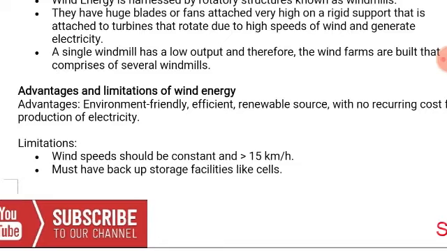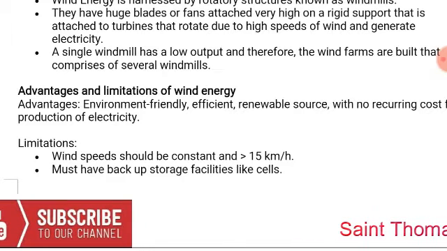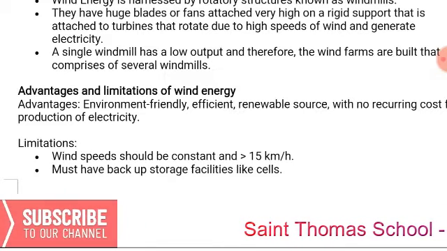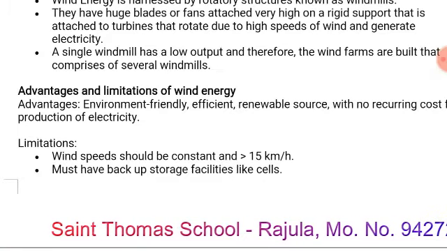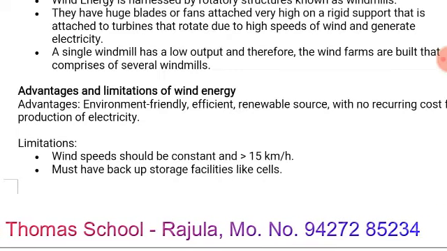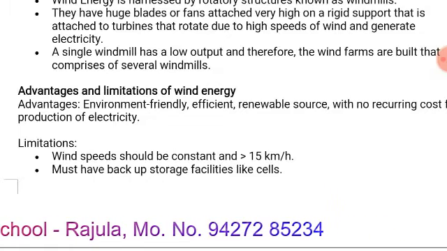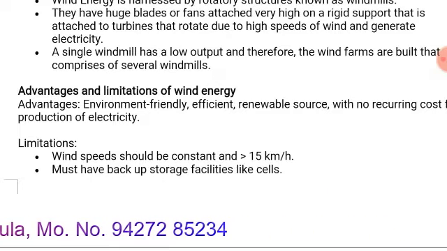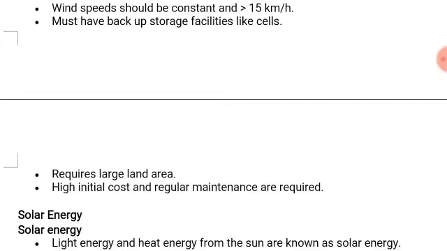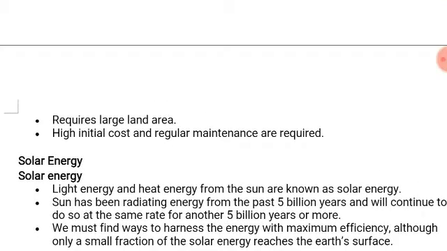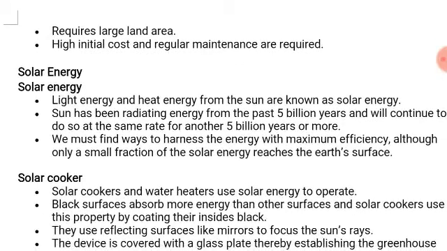And the limitations are: wind speed should be constant and greater than 15 km per hour. Must have backup storage facilities like cells. Okay, means it must be with a constant speed, and there must be some backup storage, because in a few seasons the wind will not be working properly, so there must be a backup storage. Require large land area, high initial cost and regular maintenance are required.